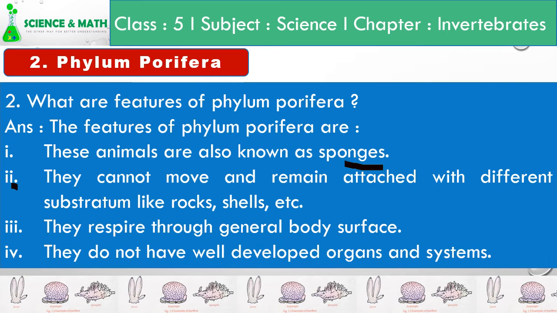These animals which come under phylum Porifera also are attached to rocks and shells which are called substratum. They cannot move from one place to another in the entire life.